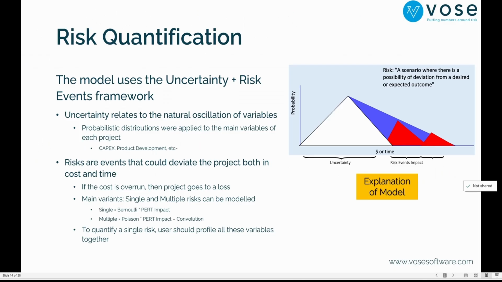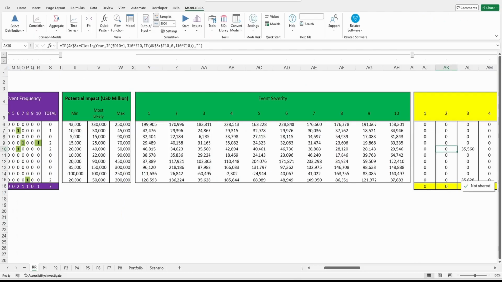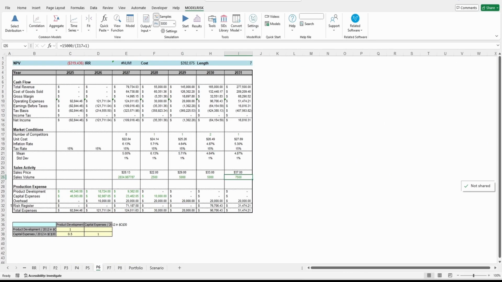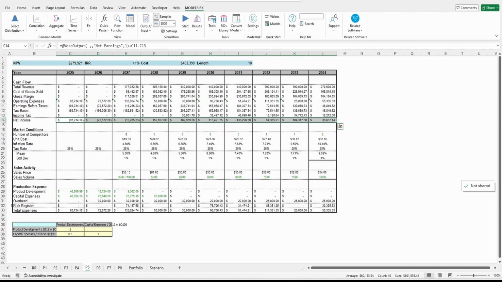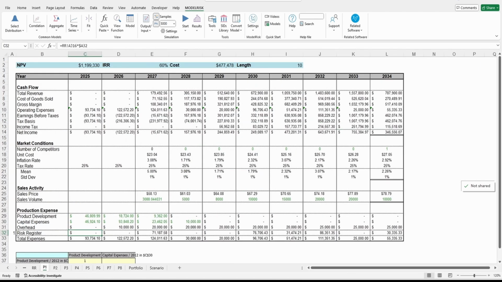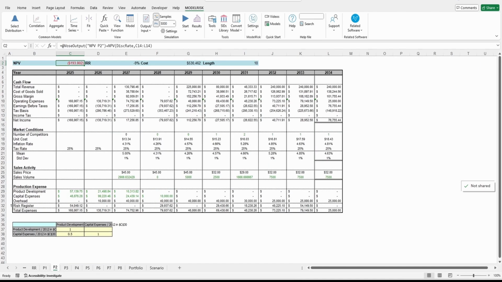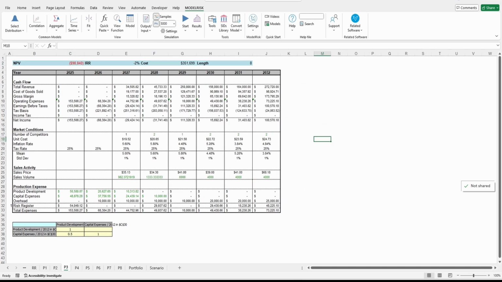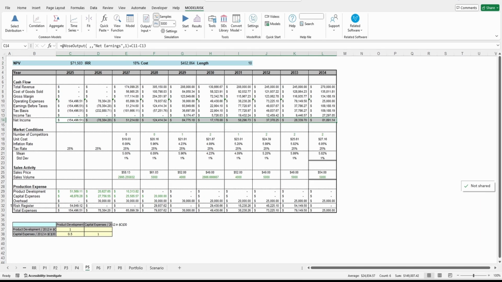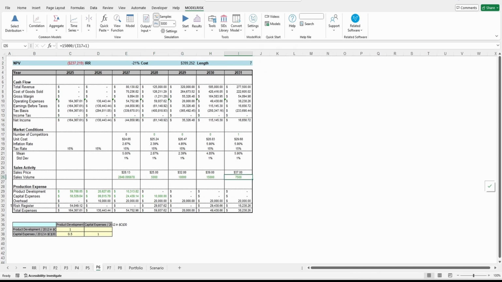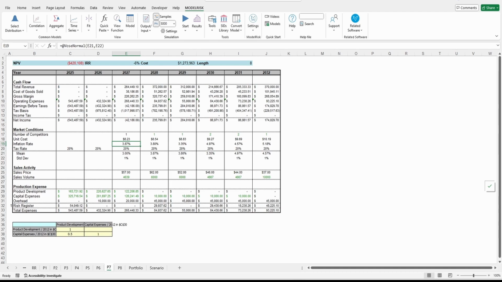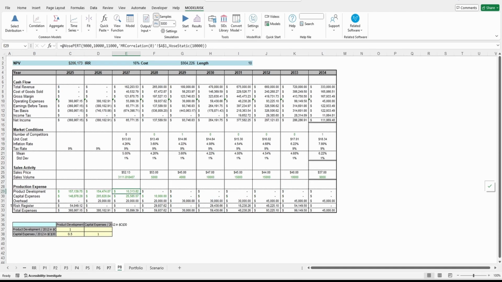Now that we know how the model works, I've already run a simulation, and I'm going to show you a little bit more things. So as you see here, we have 6 projects. These are the 6 original projects that the company is working on. So you see here, you have this one. Project 2 is smaller. Project 3 is even smaller. Project 4 shorter. Then we have a big one. We have another one. You see, all the lengths are different. Right? And then we have the projection for P7 and P8, which are the new projects.